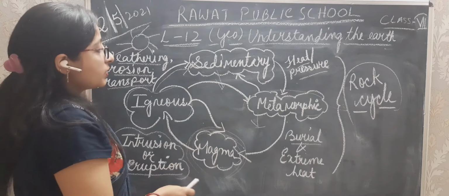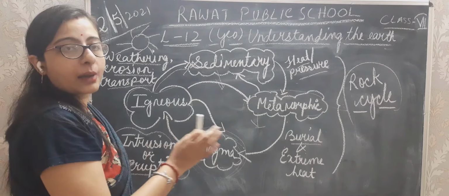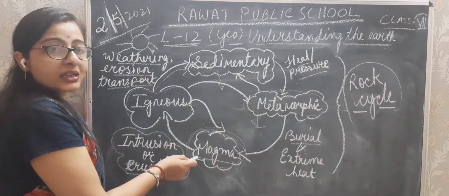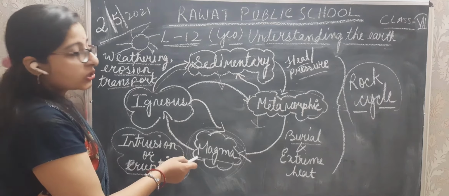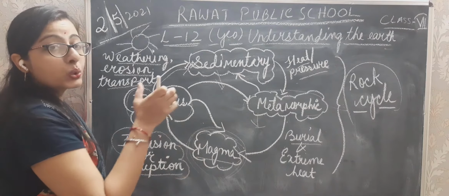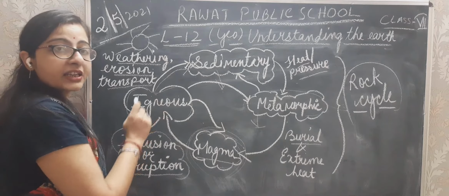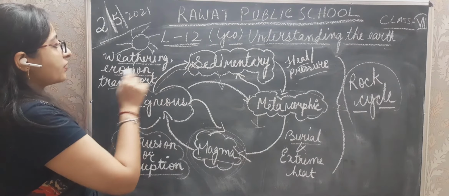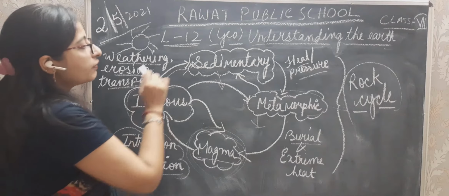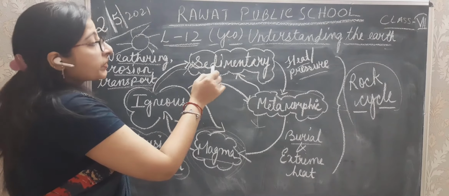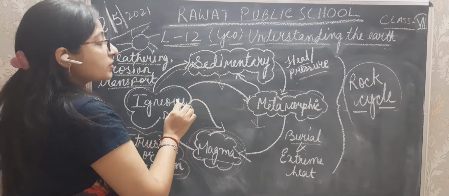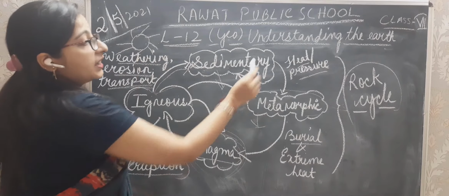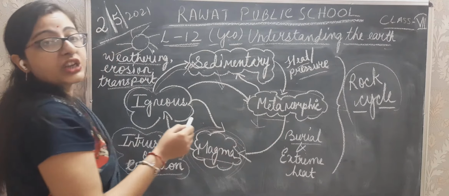So this is called the rock cycle. I am repeating it in short. First of all, magma is formed because of volcanic eruption. Then the magma cools down and forms igneous rock. Because of weathering, erosion and transportation, igneous rocks convert into sedimentary rock. Sedimentary or igneous rock, when kept under heat and pressure, converts into metamorphic rock.